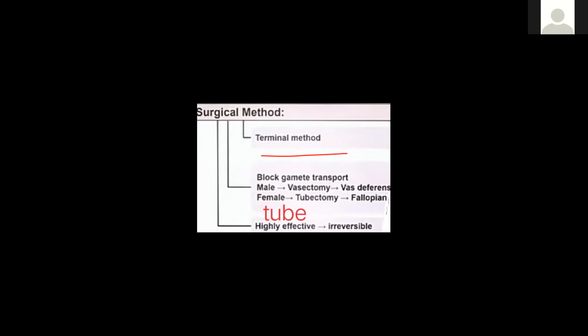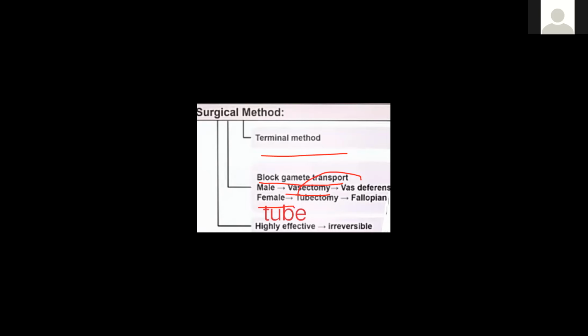Here, only a small surgery occurs. How? In male, it is called vasectomy. Remembering it is very easy. Vasectomy is related to the vas deferens. That's why it is known as vasectomy.